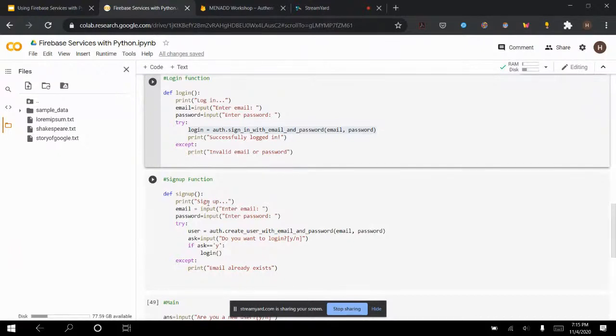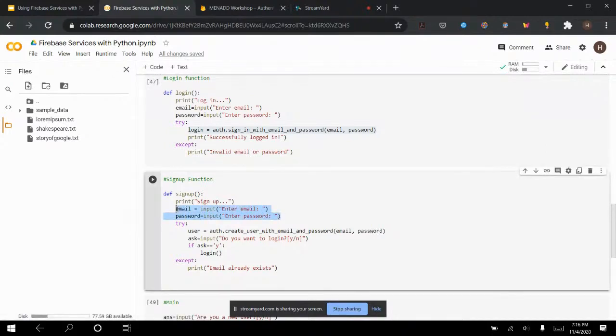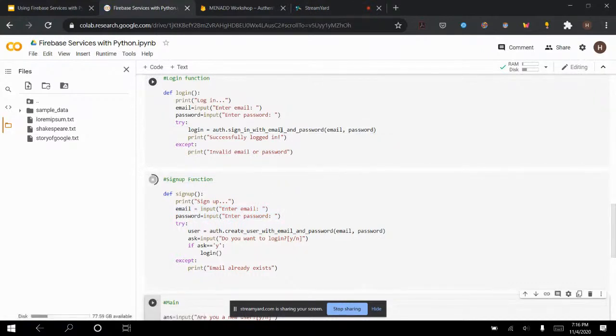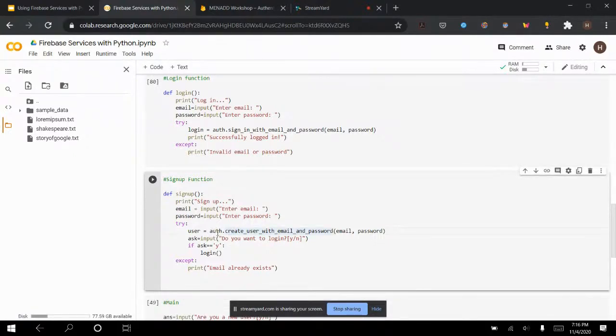Now I have the sign up function. So, okay, we print sign up, enter email, enter password. Same as before. We're getting input from the user. Let me just run this and this as well so that I have the functions. Then what I'm going to do is simply get the auth.create user with email and password. Like I said, one line of code. It's simply that easy. So there's really nothing to worry about.